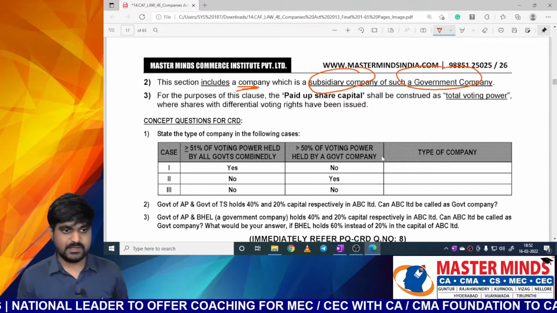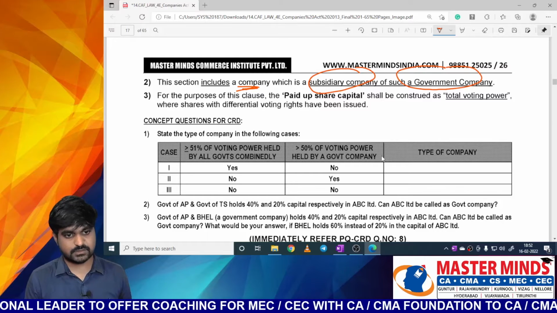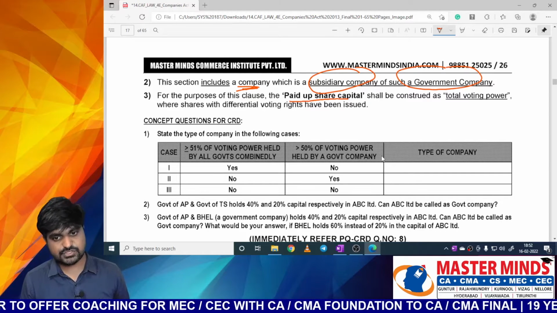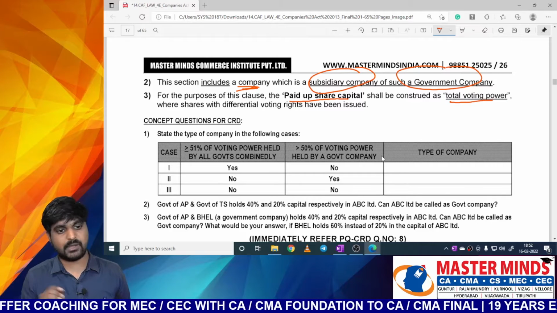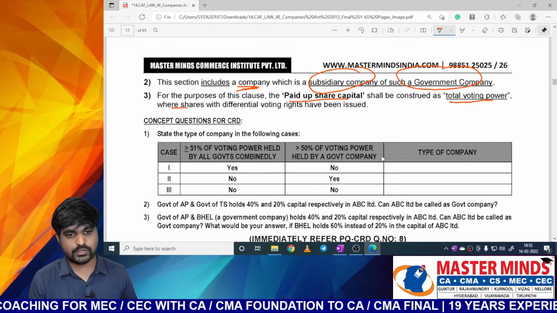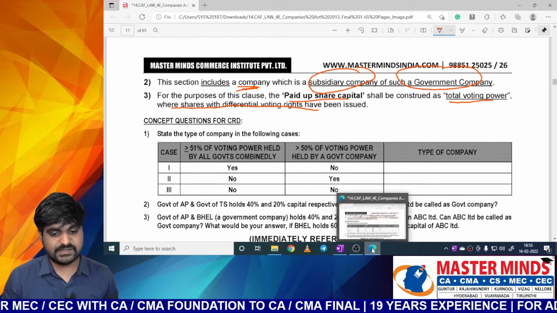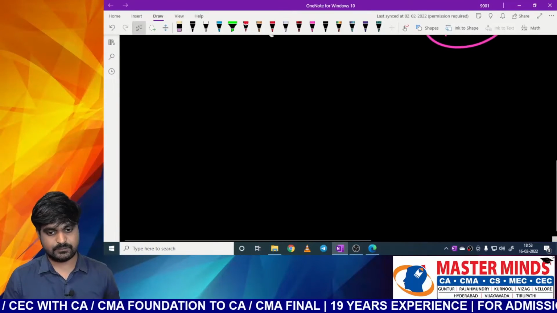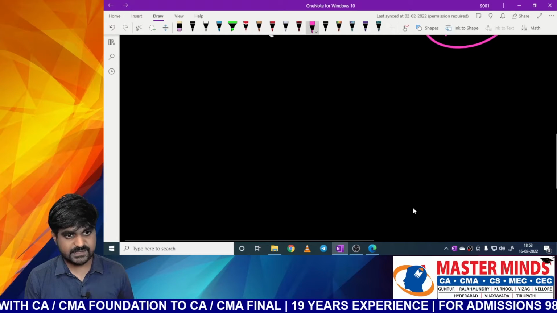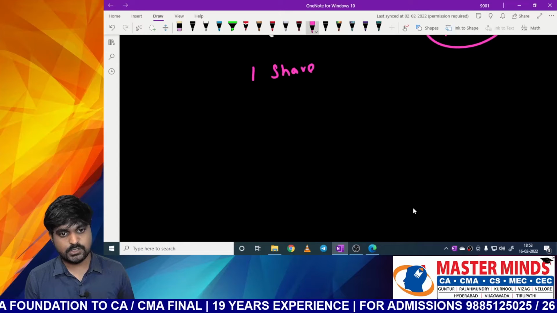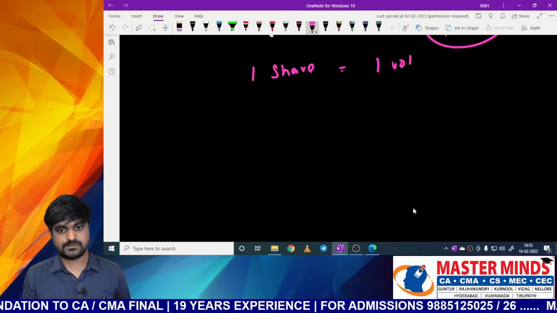Next one. For the purposes of this clause, the paid up share capital shall be construed as total voting power where shares with differential voting rights have been issued. So first of all, what is meant by differential voting rights? Say for example, there are certain shares and those shares carry voting power like this: 1 share is equal to 1 vote.